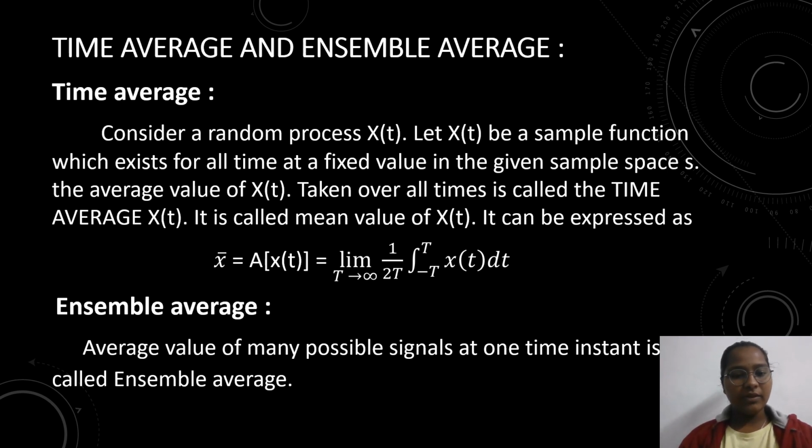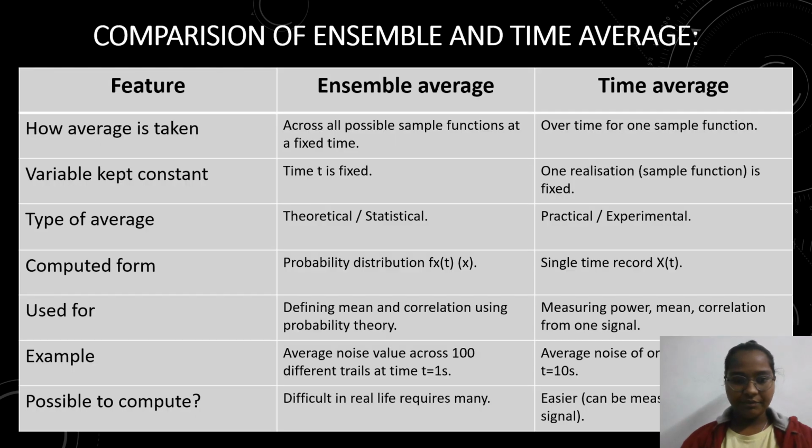Now we will see ensemble average. The average value of many possible signals at one instant is called the ensemble average. Now we'll see the comparison of ensemble and time average. Here, let us see how the average is taken.